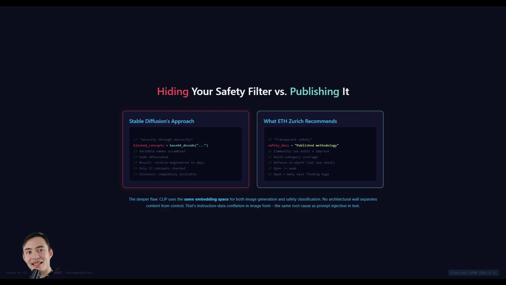The same reason that text-based prompt injection works is the same reason that prompt dilution works. The model, again, has no way to separate your content from its instructions. Their recommendation was to publish the safety methodology and let the community audit it. They would be able to find the gaps and suggest improvements. Being open about it didn't mean they were weak, but open means that many eyes can find bugs. The same way that Anthropic's red team would release over 39,000 adversarial attack examples.